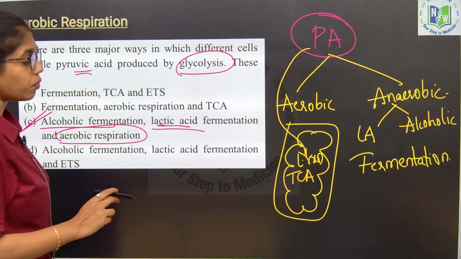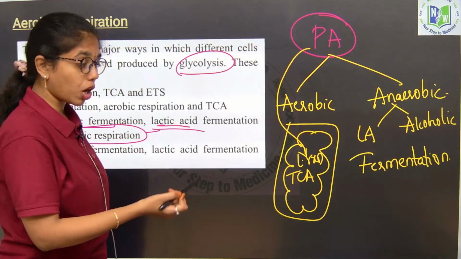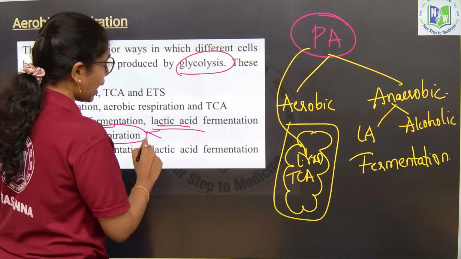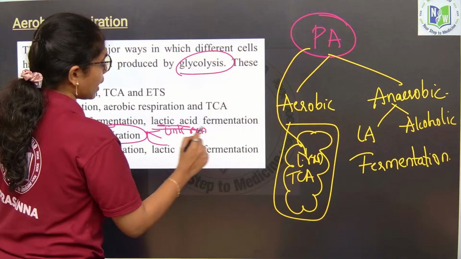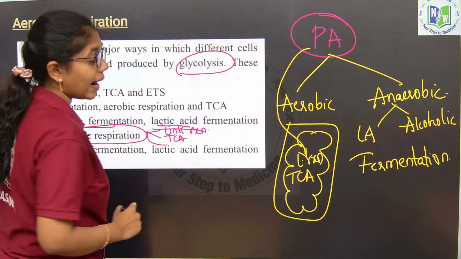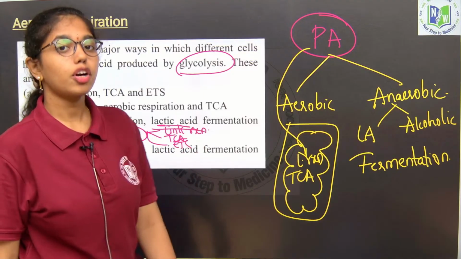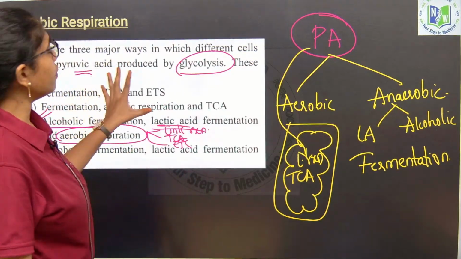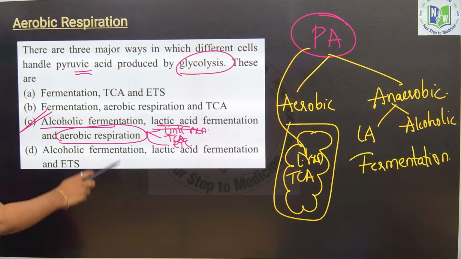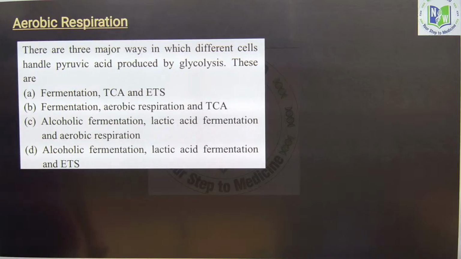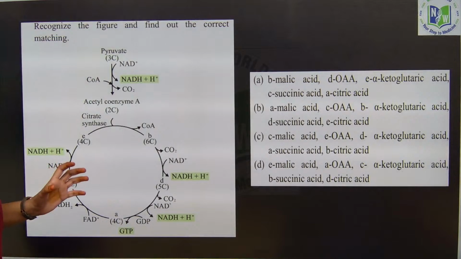Aerobic respiration involves all the pathways: the link reaction or pyruvate decarboxylation, the TCA cycle, and ETS. So, it involves all three. What are they, ma? Link reaction, TCA cycle, and one more thing, the last step of aerobic respiration, the electron transport chain. All three will be involved. Clear? So, here the right answer is option C. Correct now? Next question.